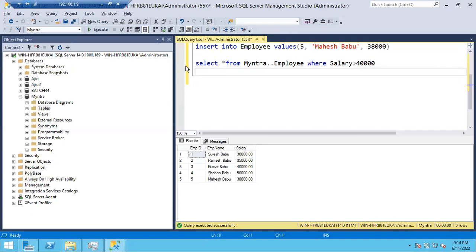Now you can see 5 records, right? If I execute, you can see only 1 record. Bob's salary is more than 40,000, you can see 50,000. Let's give greater than or equal to, like this. You can see 2 records: Kumar Babu with salary 40,000 and Shaun Babu with salary 50,000. Don't think the other 3 records are deleted. You can see only 2 records, but the total table contains 5 records. Let me execute only this part of the query. You can see 5 records.